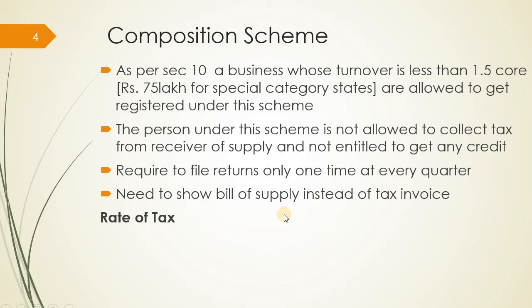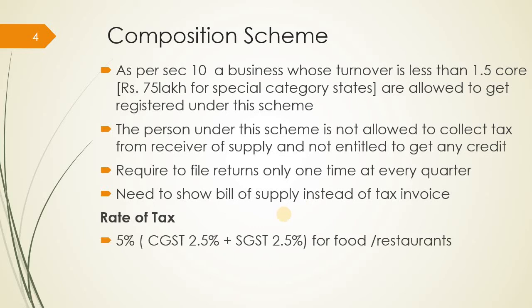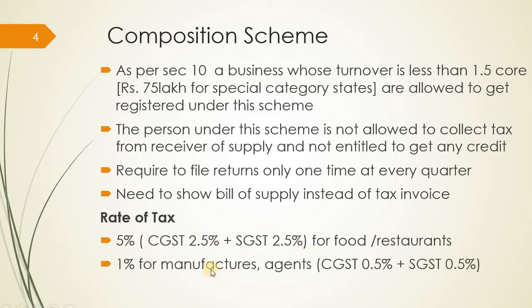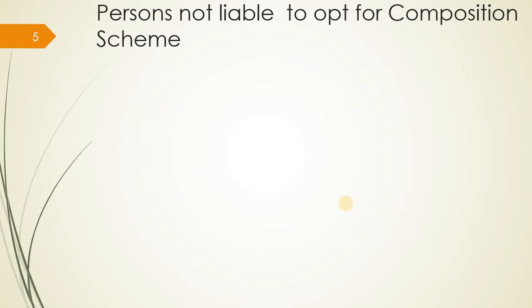Then what is the rate of tax? It's 5% for food and restaurants, with 2.5% CGST and 2.5% SGST. Then 1% for manufacturers and traders, with CGST 0.5% and SGST 0.5%. This 5% is on total turnover, and the 1% is on total turnover, not on the particular transaction.